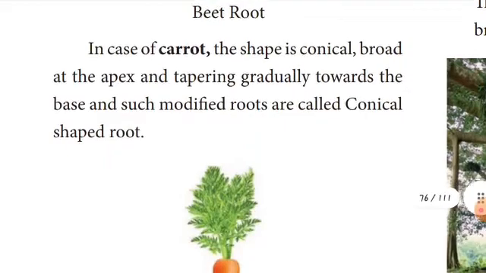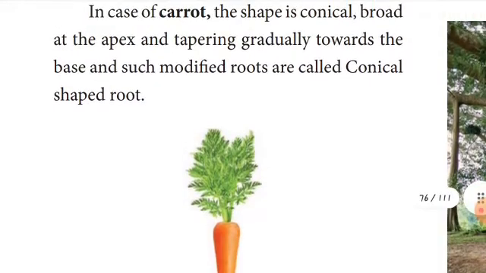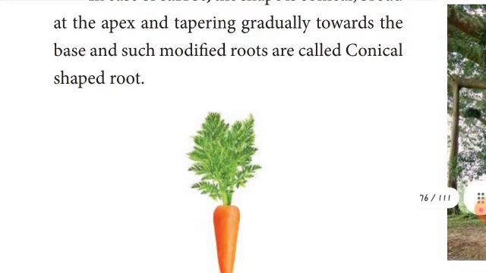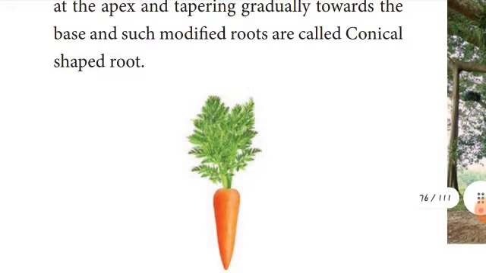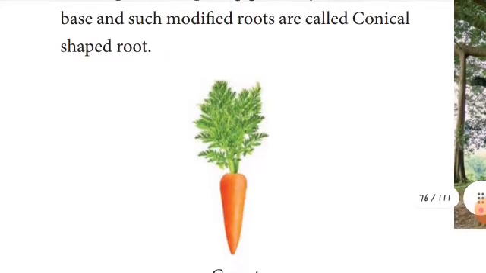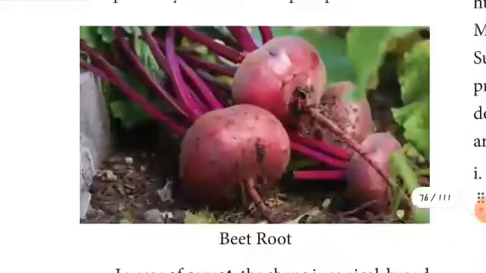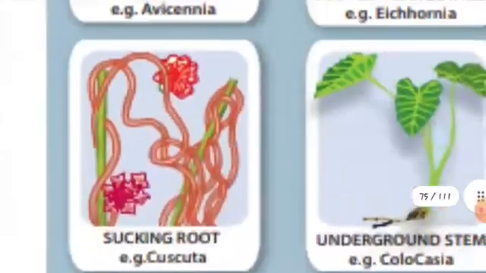Okay, and next, carrot. Already you know carrot is conical in shape. Which shape? Conical shape, broad at the top and tapering gradually towards the base. And this type of modified root is called what? Conical-shaped root, like carrot. Clear to you, children? Yes.